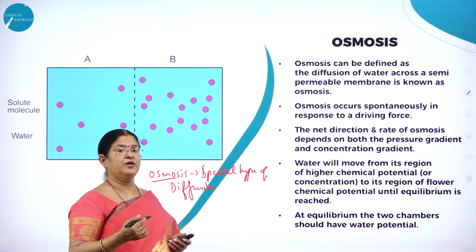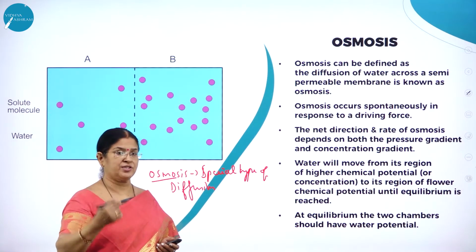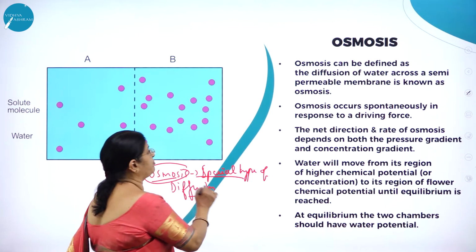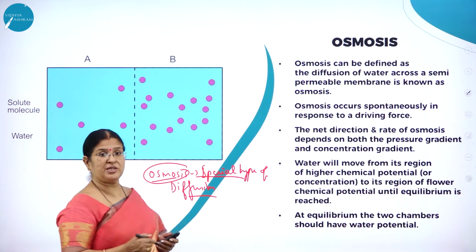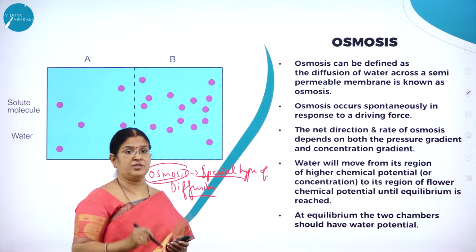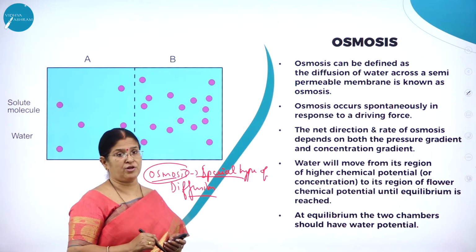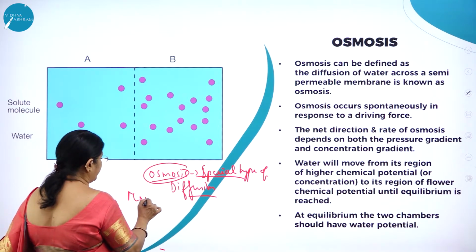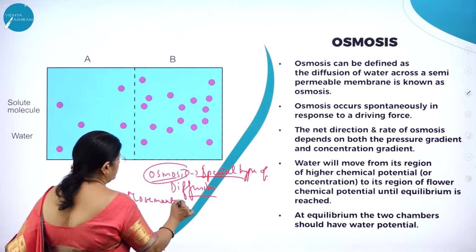That is the movement of molecules from a region of higher concentration to a region of lower concentration. What do you mean by a special type of diffusion? That is the movement of molecules from a region of higher concentration to a region of lower concentration through a semi-permeable membrane.